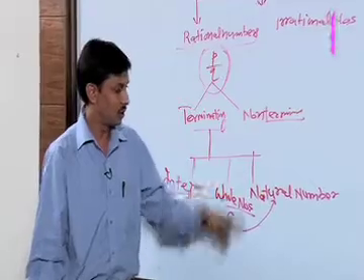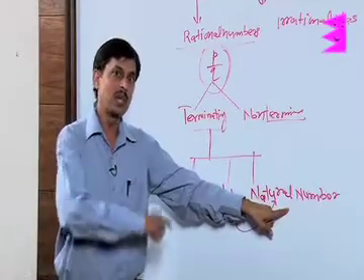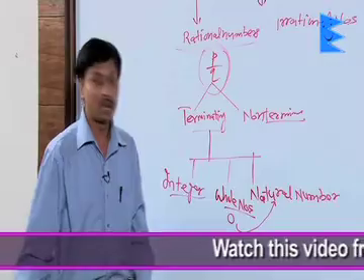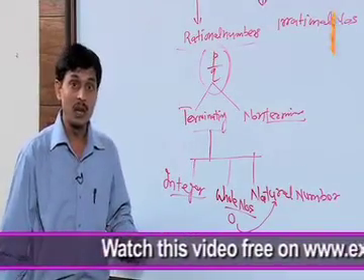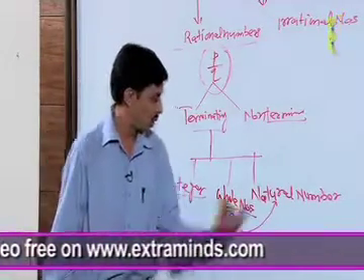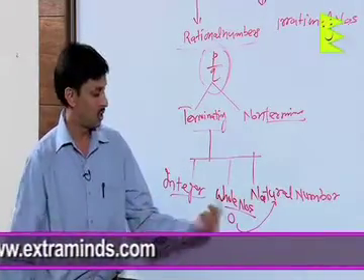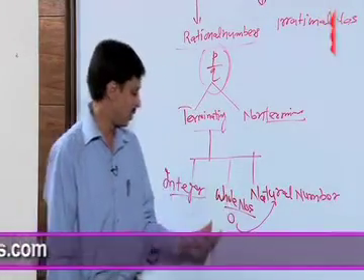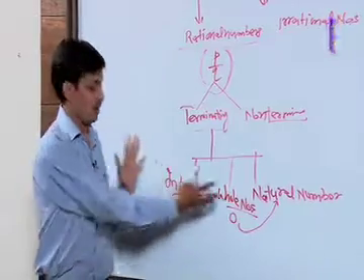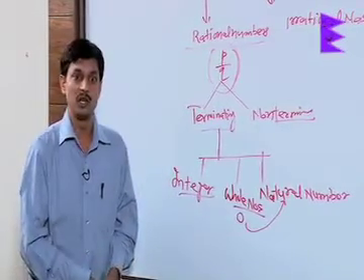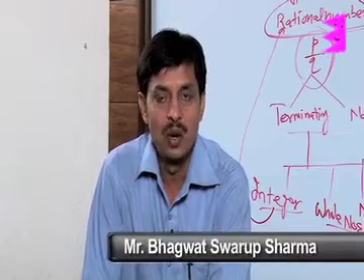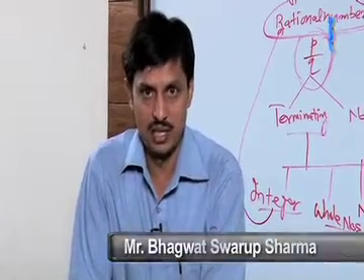So I have discussed with you natural numbers, counting numbers 1, 2, 3 and so on. Whole numbers: when we include Aryabhatta's zero in the set of natural numbers, this becomes the whole numbers. And after the whole numbers, when all positives and all negatives are included, this becomes the set of integers. So we now need to discuss what the irrational numbers are.